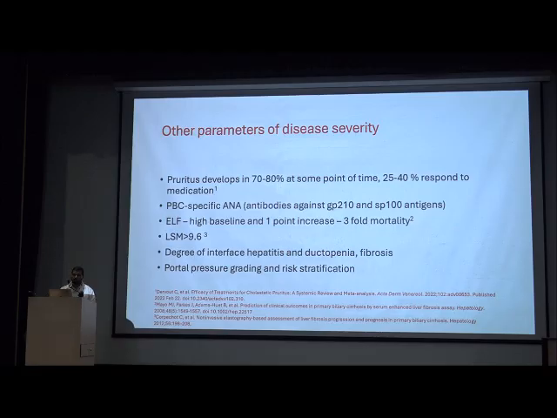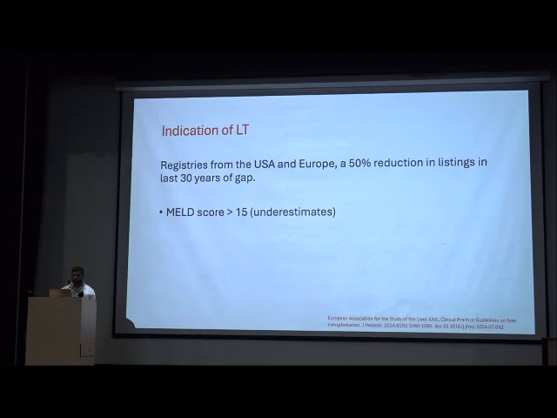In the biopsy, if the degree of lymphocytic interface hepatitis is high, and ductopenia and fibrosis are there, that also carries a very poor prognosis and mortality, and of course HVPG, which reflects higher portal pressure. So what is the indication of liver transplant?